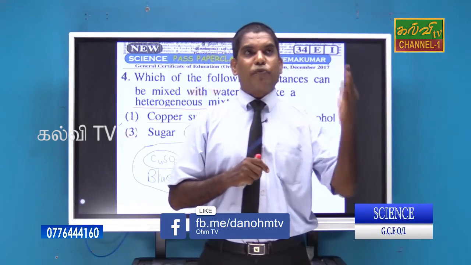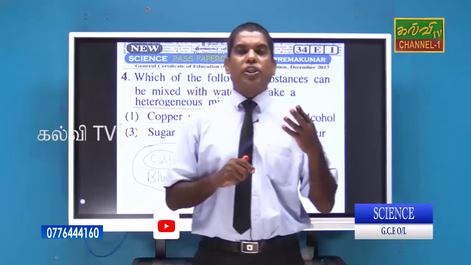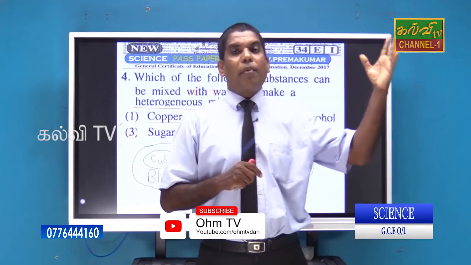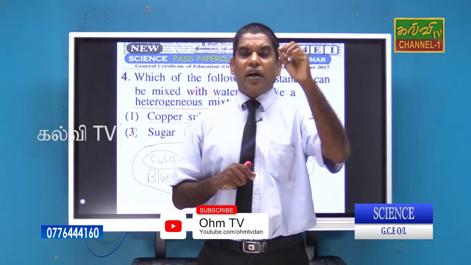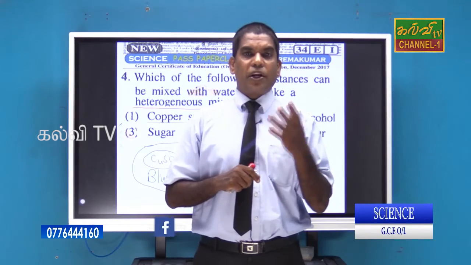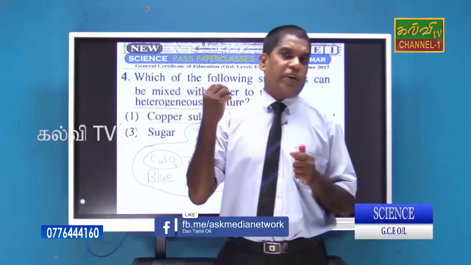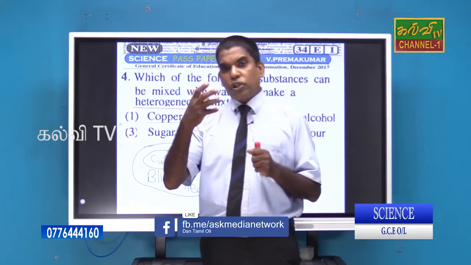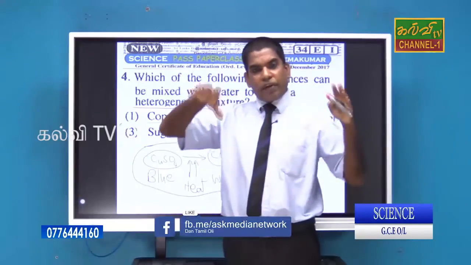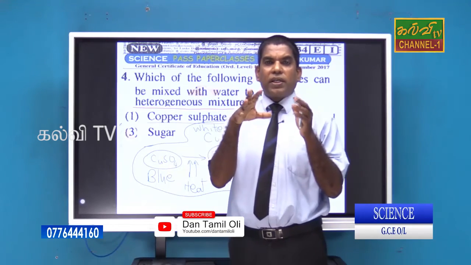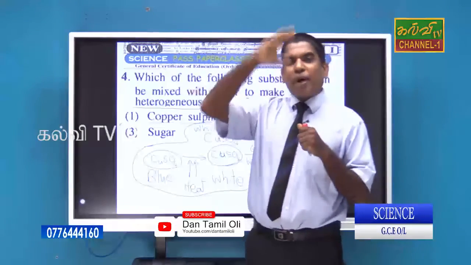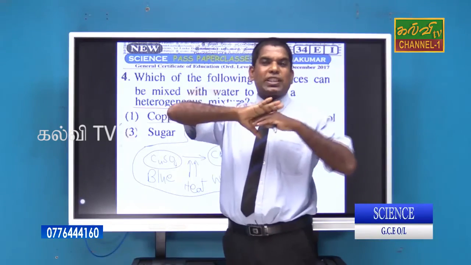You can remember Fehling's solution and Benedict's solution, which are used in carbohydrate identification tests. Their initial color is blue due to the copper sulfate. Copper sulfate dissolves very well in water, so each and every part of the solution shows the same color.